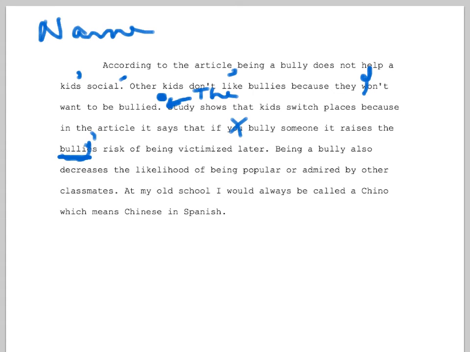Again, let's add a little bit of evidence. Where in the article do you see that that's the case? You're exactly right, but where do you see that? All right. Being a bully also decreases the likelihood of being popular or admired by classmates. Absolutely. And here you have your example.